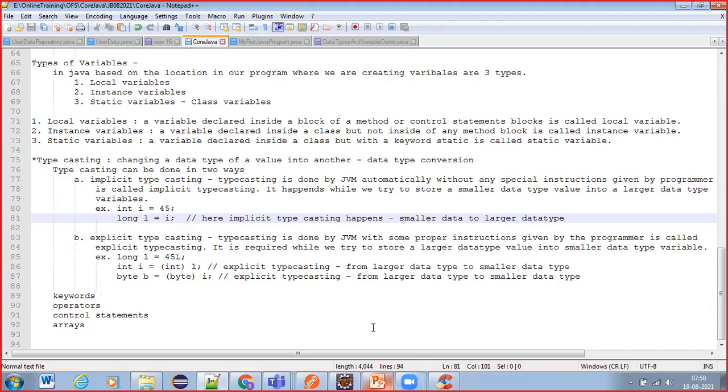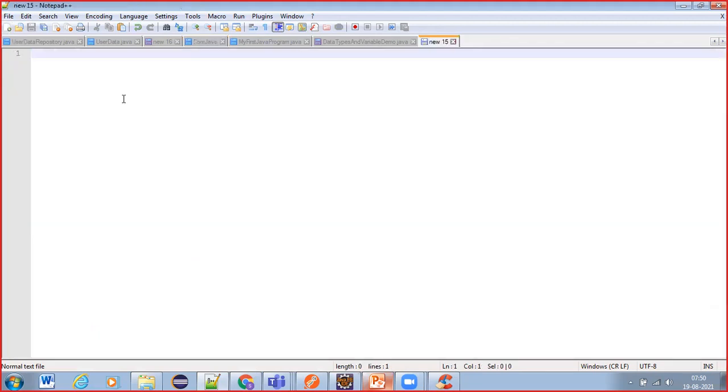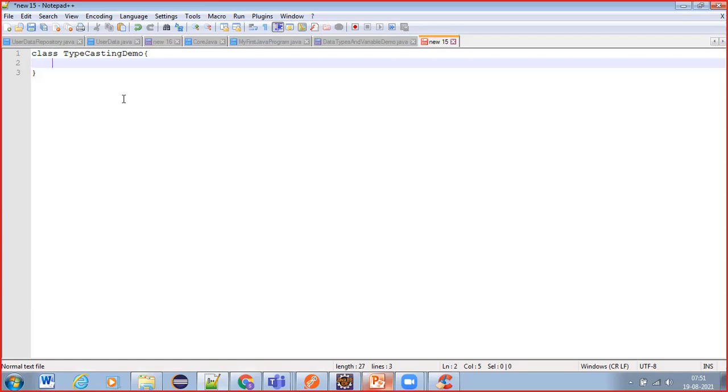Now let us write a simple program and experiment with all this typecasting and see how it goes. Let us write a new program, class TypecastingDemo. Try to give proper names. Naming conventions or naming standards are very important. Don't give names like program 1, program 2. Always try to give appropriate names to your programs.